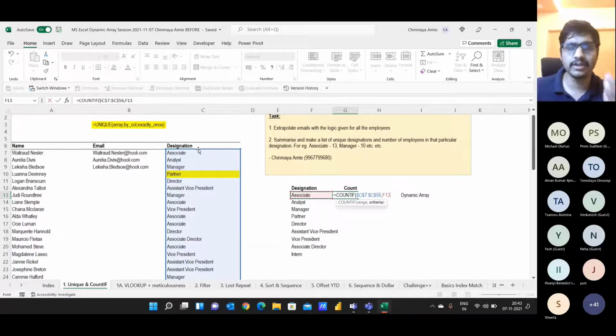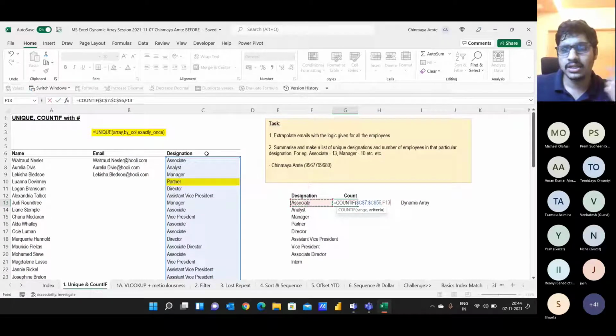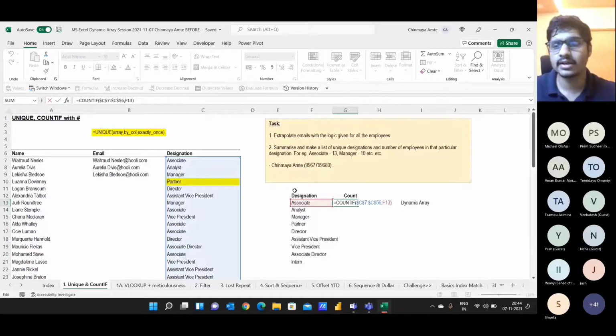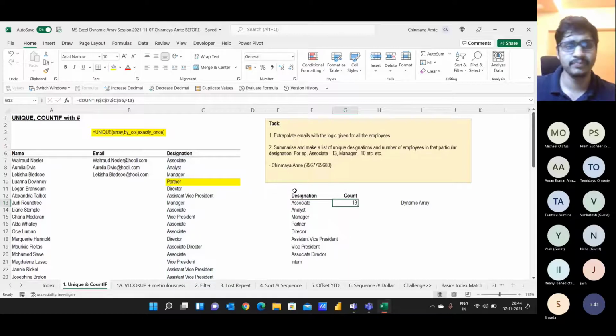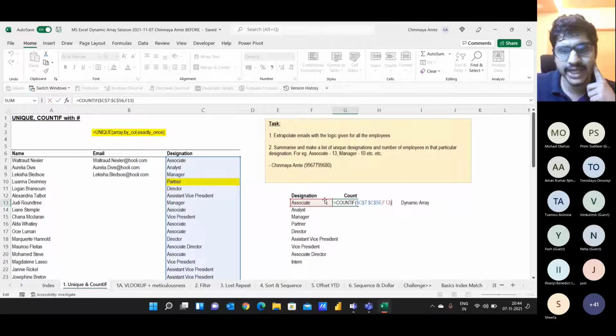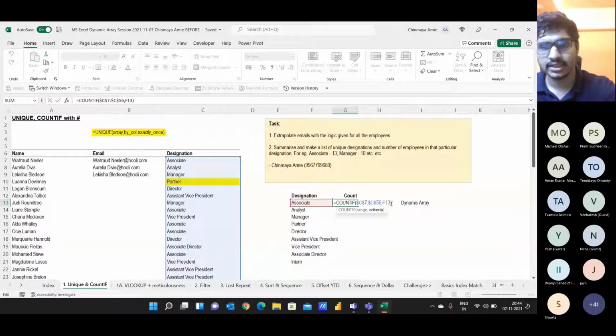Now here is something different in dynamic arrays: we need not drag the formulas down. If you remember earlier, what I did was write the formula in the first cell and then drag the formula down. But that is not required in the new version of Excel. There is something new called the pound symbol or hash symbol. So if you see right now, only associate is highlighted. And the moment I press a hash symbol, just see the magic.